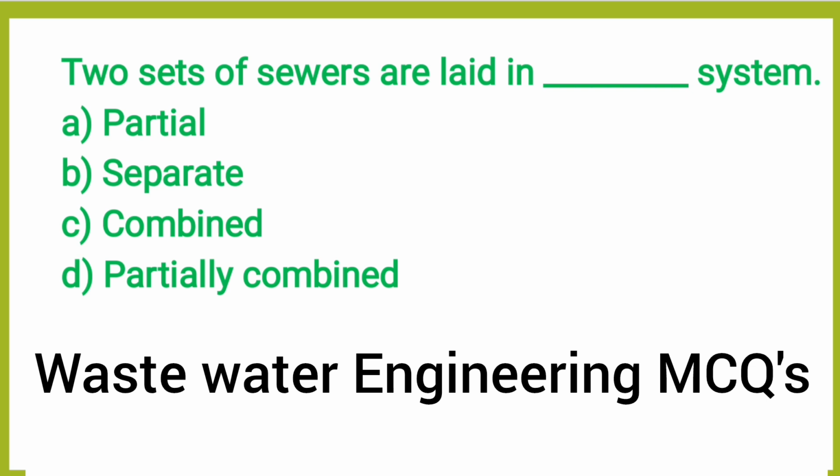Next question, two sets of sewers are laid in dash system. Option A, partial. Option B, separate. Option C, combined. Option D, partially combined. So the correct answer is the separate system. We already discussed that. In the separate system, the storm water and sewage water go separately. In the combined system, both the waters go in the same conduit.